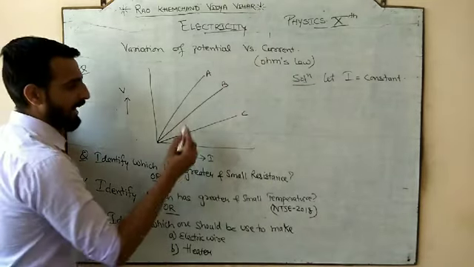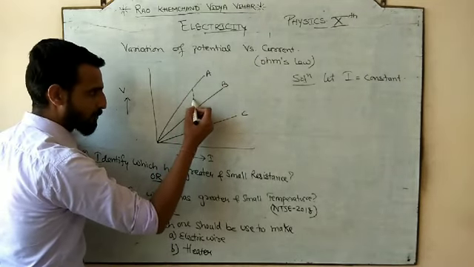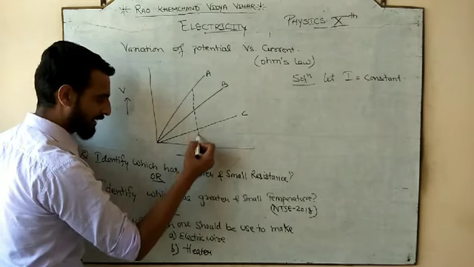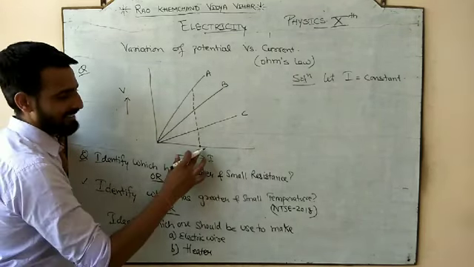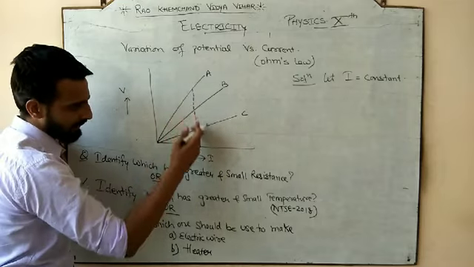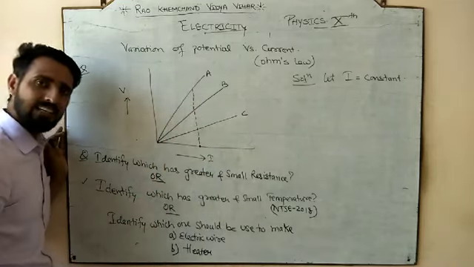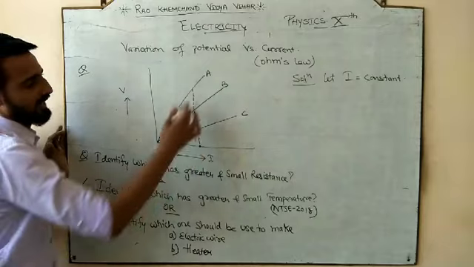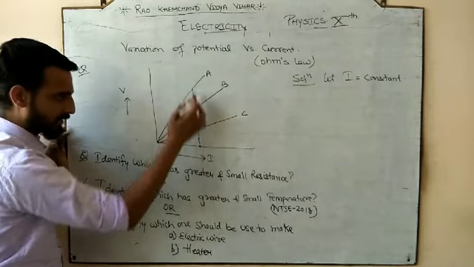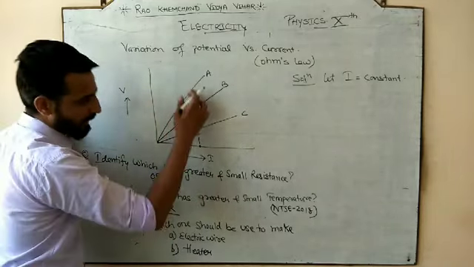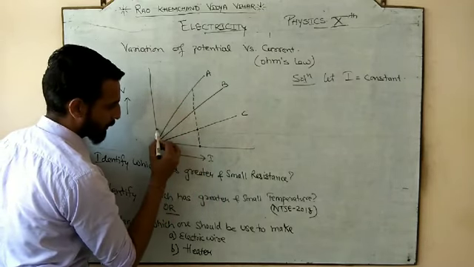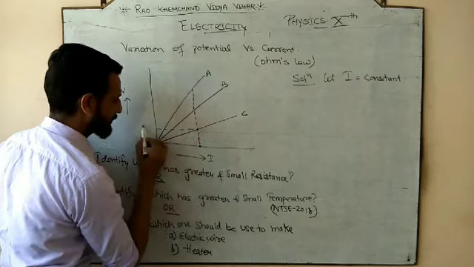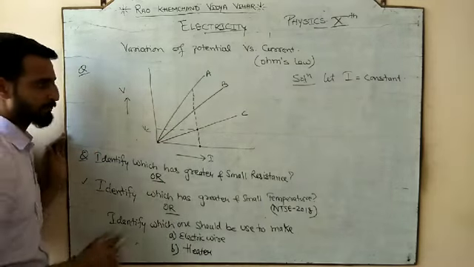So if I is constant, mark a certain value of I. Let us take this value of I and mark it here. So we have marked it. So it is constant for all: it is the same for A, the same for B, the same for C. Now, if current is constant for all the 3, this is the point which represents the potential of the C.